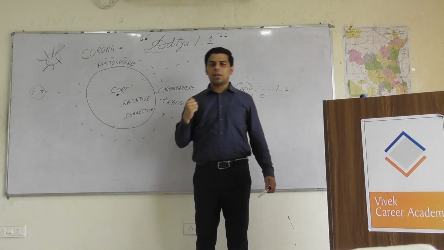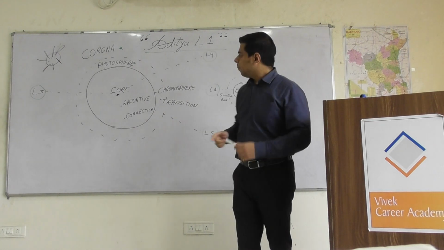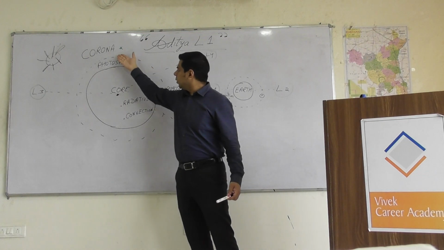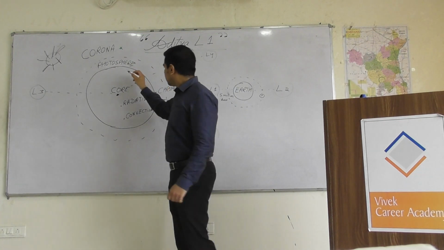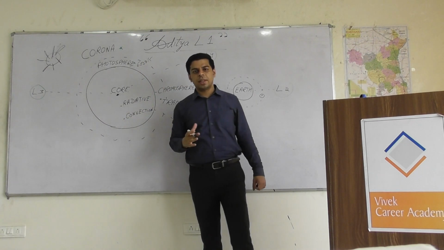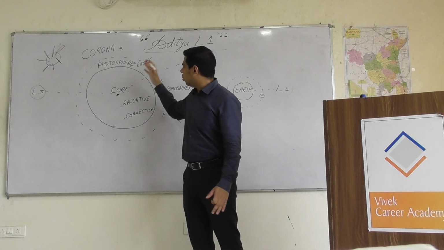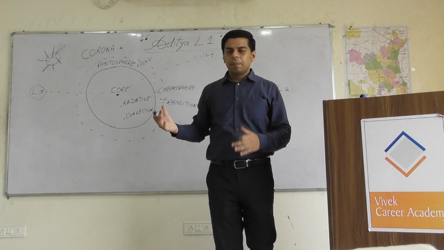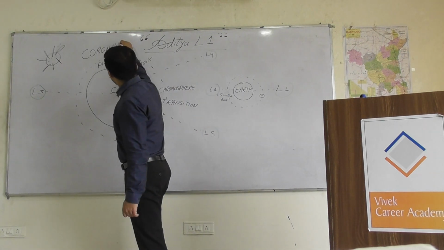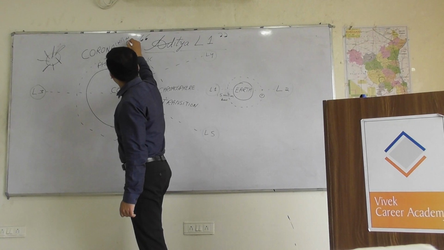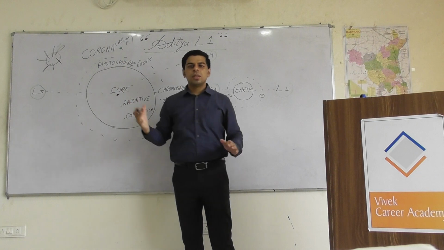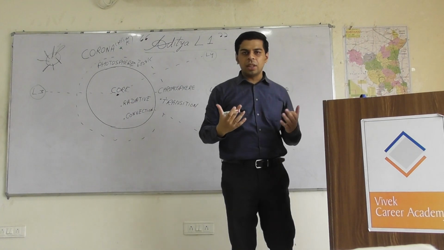All the missions which currently aim to study the sun will try to study this corona part. Why are they so interested in studying the corona? Because the photosphere has a temperature of around 6000 Kelvin. As we move away from the core, the temperature should ideally decrease, so it should have been less than 6000 Kelvin, but surprisingly, the corona has a temperature in the range of a million Kelvin. How this outermost layer is so heated up remains a mystery in solar physics.